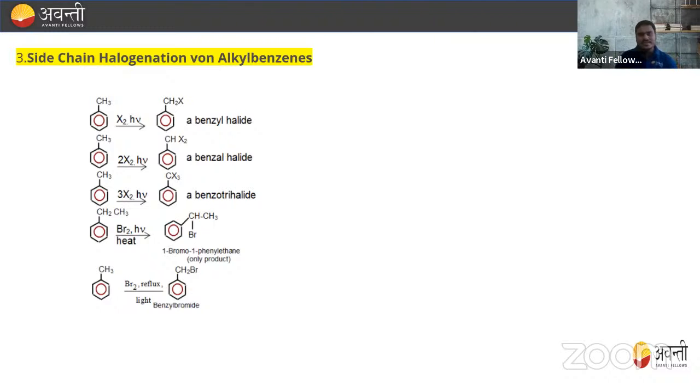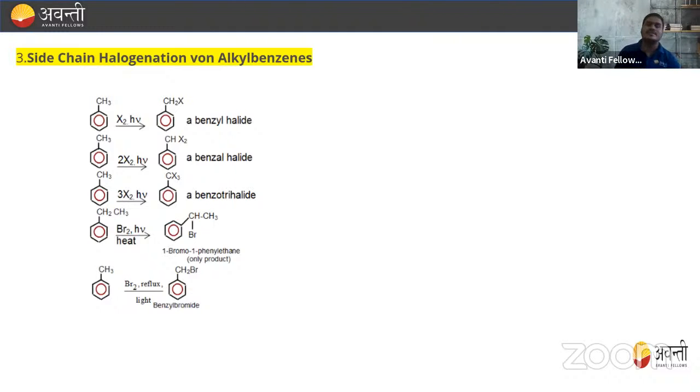Similarly, when we treat the CH3 in the presence of excess of halogen, that is 2X2, it will form CHX2, or we say benzal halide, right? Because in this, we have two halogen groups attached, as halogen is taken in excess. So we get the benzal halide.